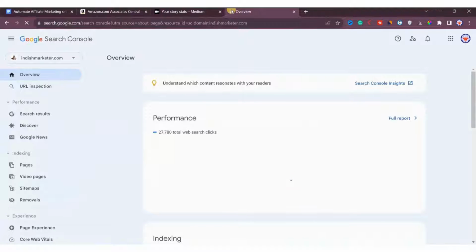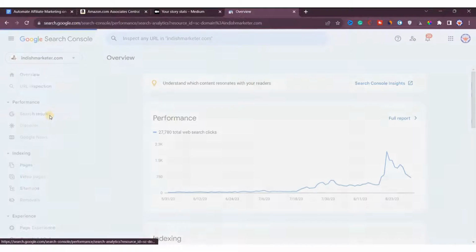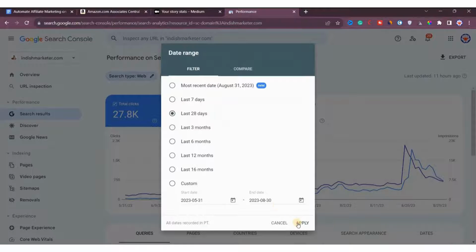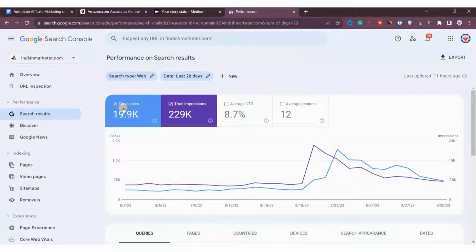Now let's switch to my blog search console to show you some results there. In the last 28 days, my website received over 19,000 visits with a total of 229,000 impressions. You can see that on August 19th, when Alex Hormozi's book was released, the total number of clicks was at its highest. This is how I gained a significant amount of traffic on my blog post and Amazon links. I will show you how I achieve all this.